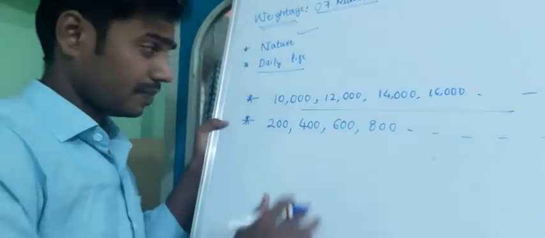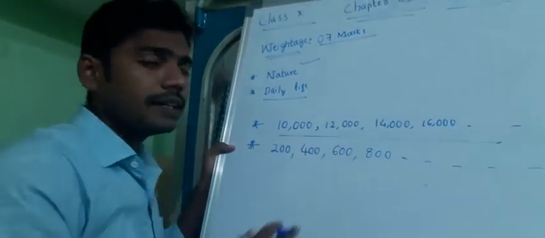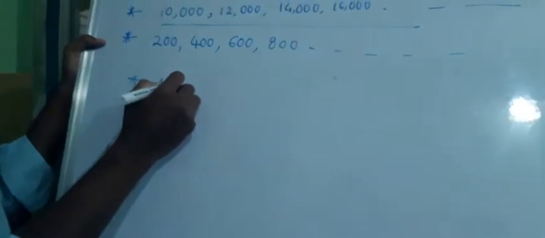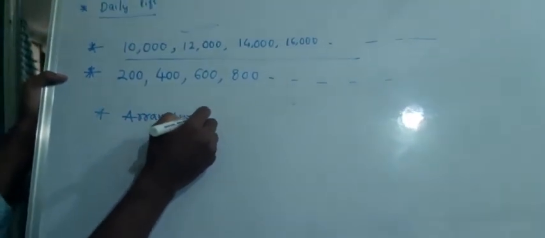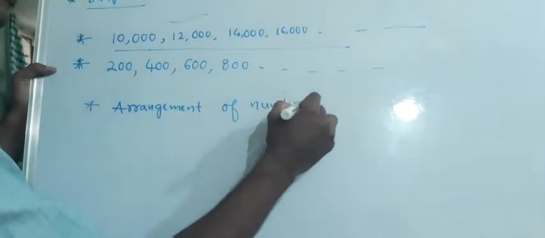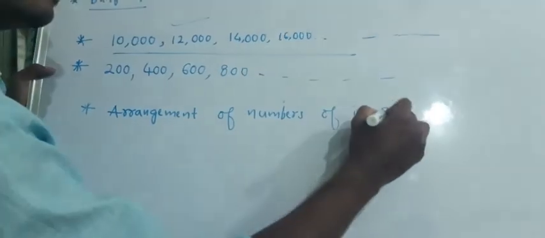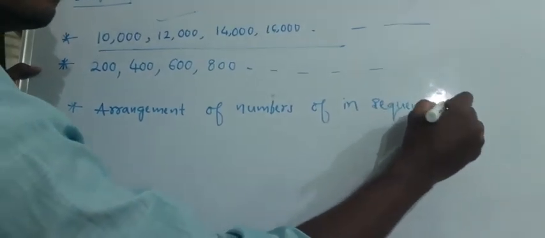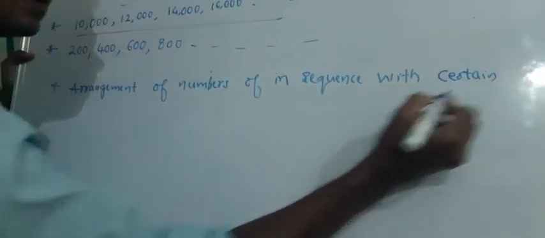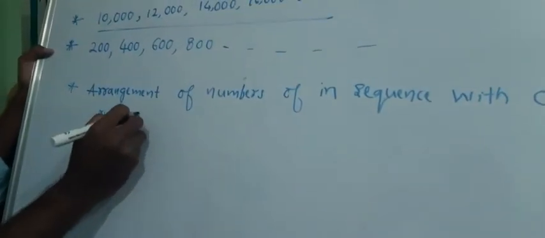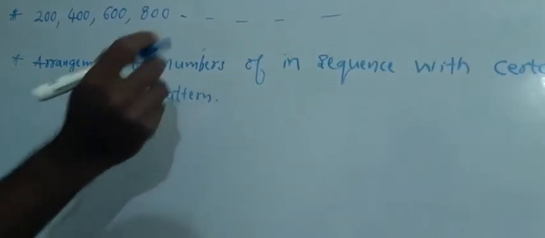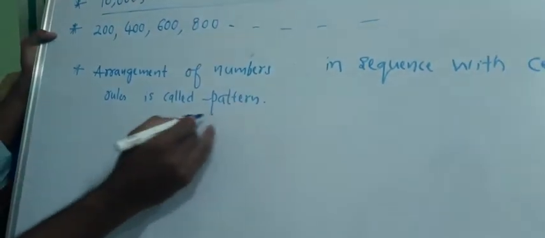So what are patterns? What kind of pattern are you going to observe in this sequence? An arrangement of numbers in sequence with certain rules is called a pattern. Numbers in sequence with certain rules is called a pattern.